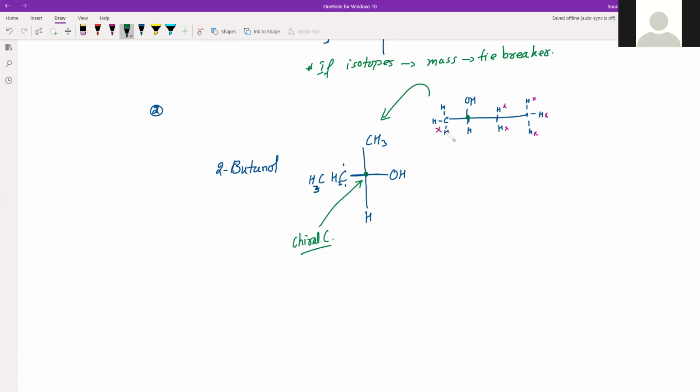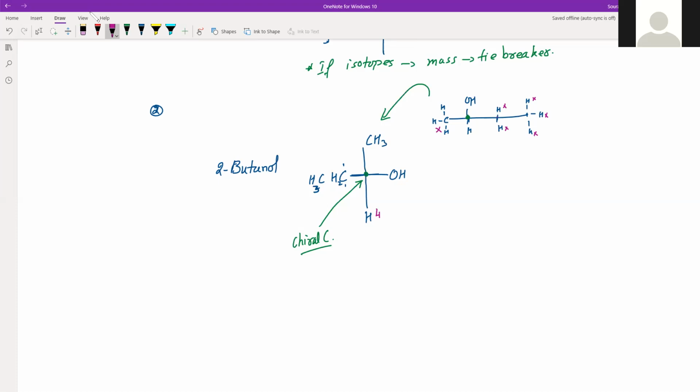Obviously H is the lowest priority because its atomic number is 1. So out of 4, let's give it priority 4, the least priority. Priority is nothing but ranking, so its rank is 4. I think you understood, 4 is the least, 4 is not the biggest. Its atomic number is least. Now we have 3 left, that is 1, 2, and 3.